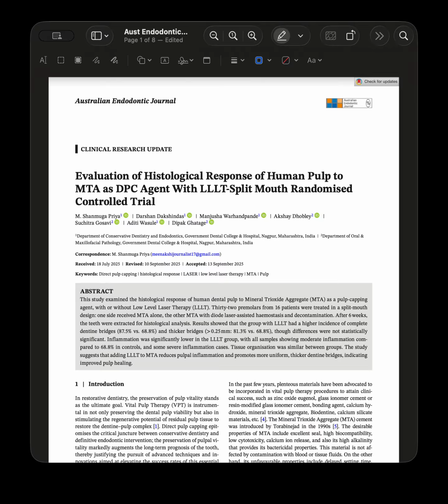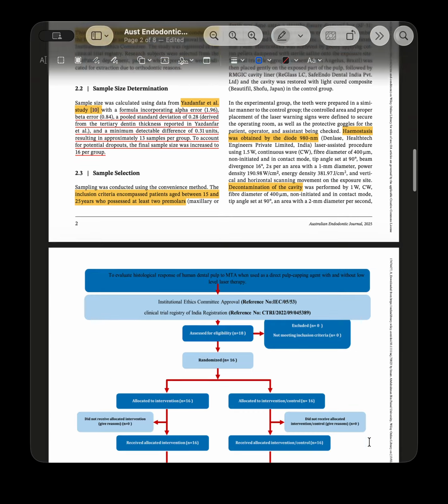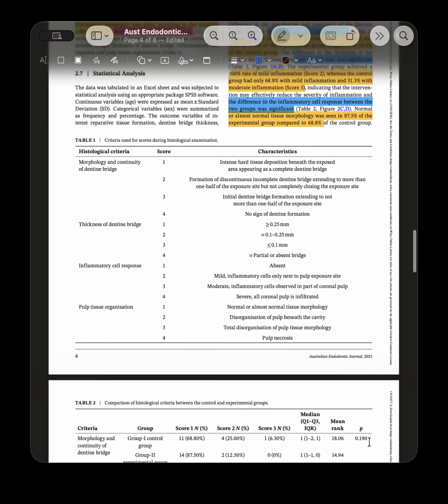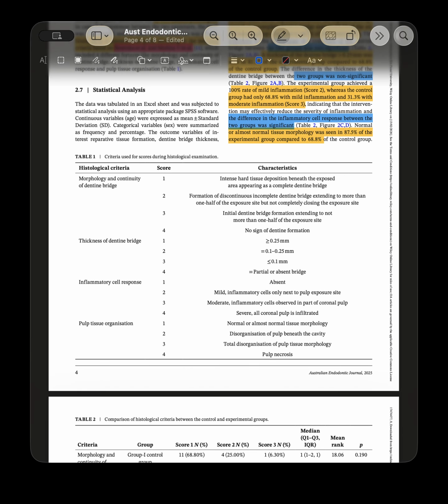The slides were stained with H&E and evaluated by two blinded pathologists. The histological assessment included 4 criteria: morphology and continuity of the dentine bridge, thickness of the dentine bridge, inflammatory cell response, and pulp tissue organization, which were scored from 1 to 4.